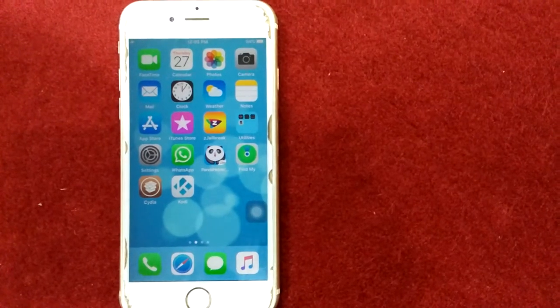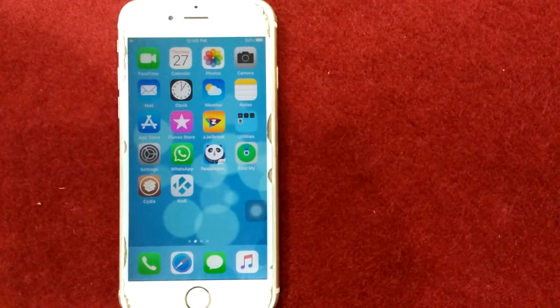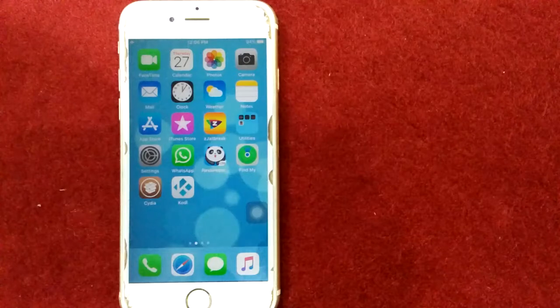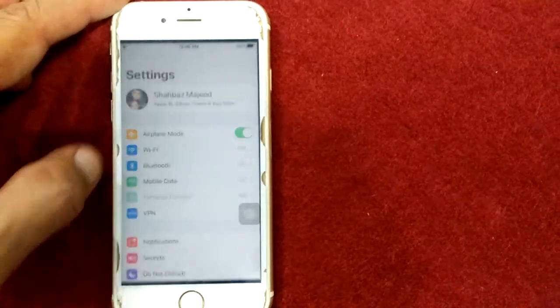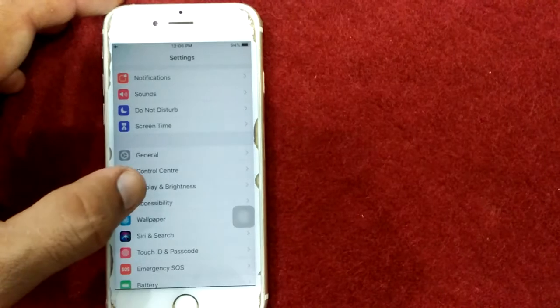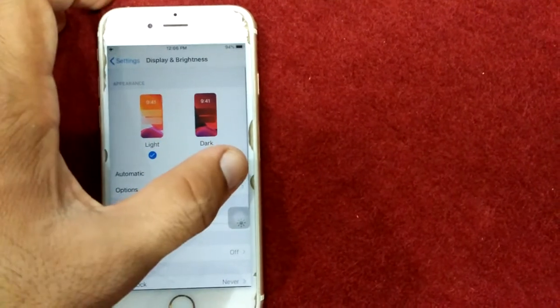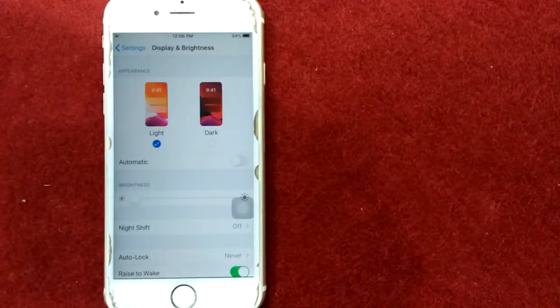Let's start. Solution number 1. Turn off auto brightness. To turn off auto brightness, first launch settings, scroll down and tap display and brightness and turn off automatic.